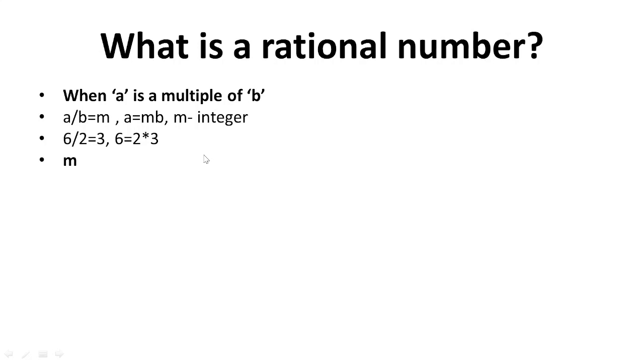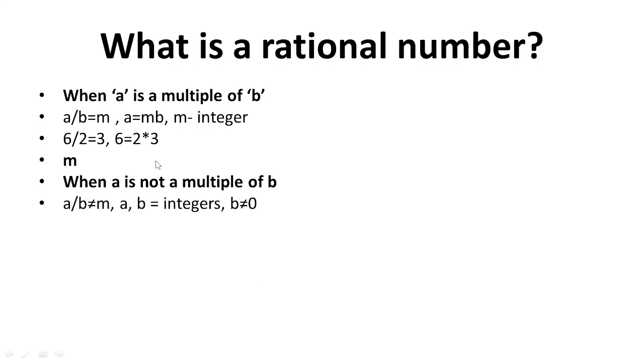But there is another scenario. There is some other case: a is not a multiple of b. When a is not a multiple of b, it doesn't give any integer value when divided. So what is the condition of dividing? In both cases, a, b and m all have to be integers, and b should not be equal to 0. That is the second condition. So a and b have to be integers, and b should not be equal to 0. m also can be an integer.